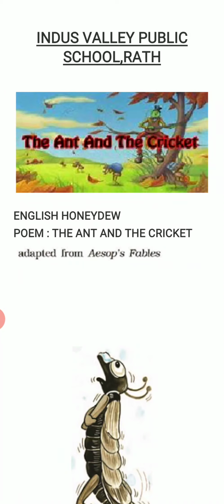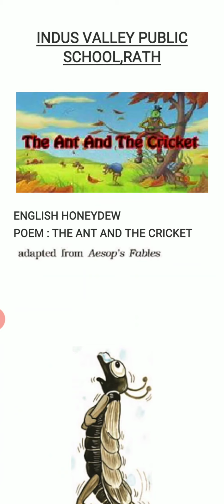Today, we are going to study the poem The Ant and the Cricket from Honeydew. It's taken from an Aesop fable. Okay? So, my dear children, in this poem, as I have already told, it's a fable. And what is a fable?